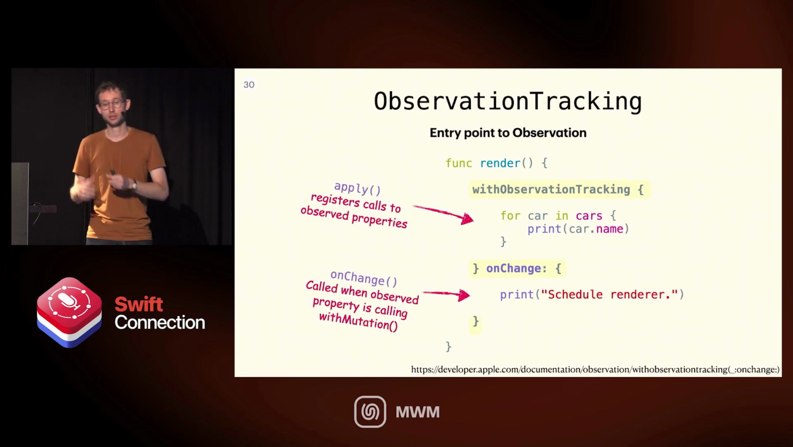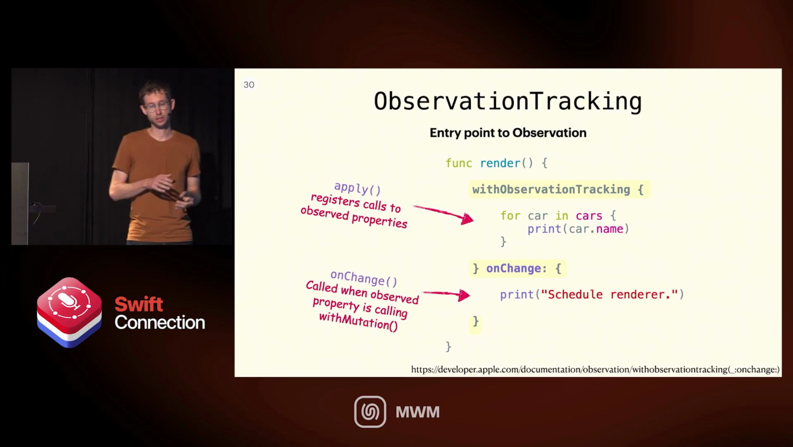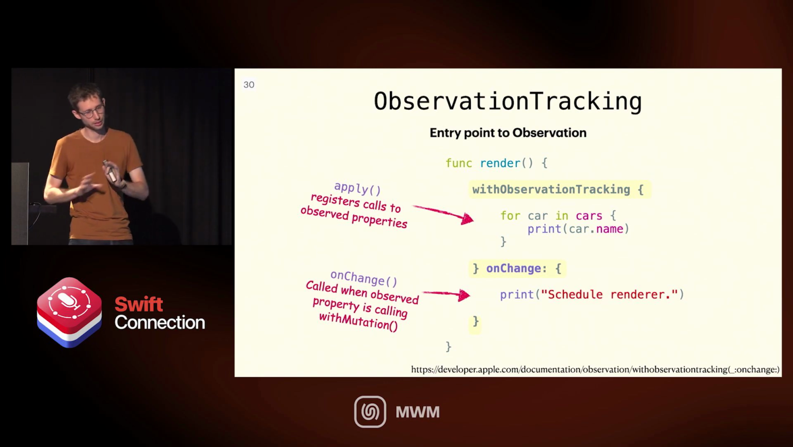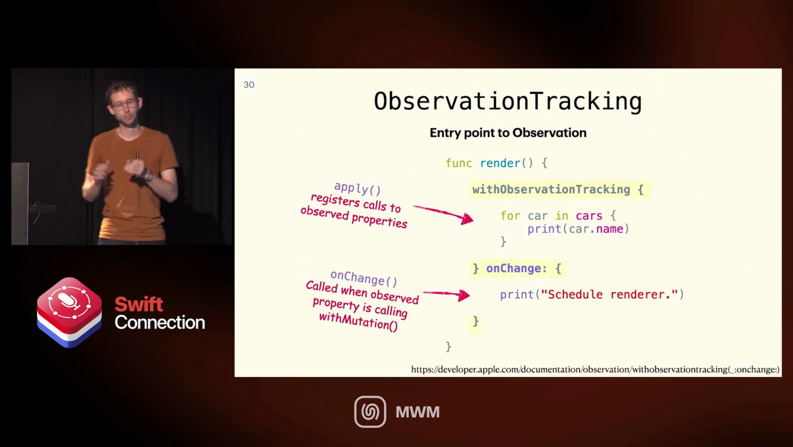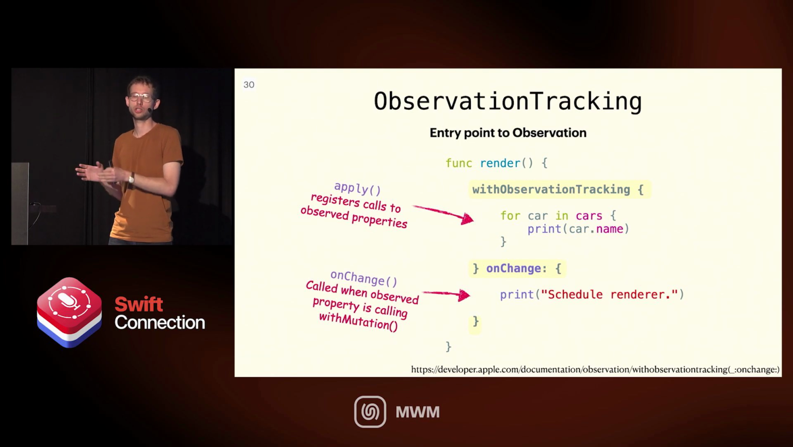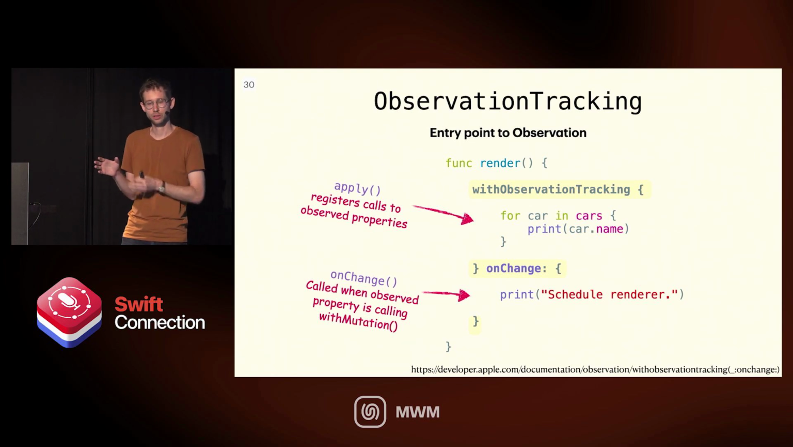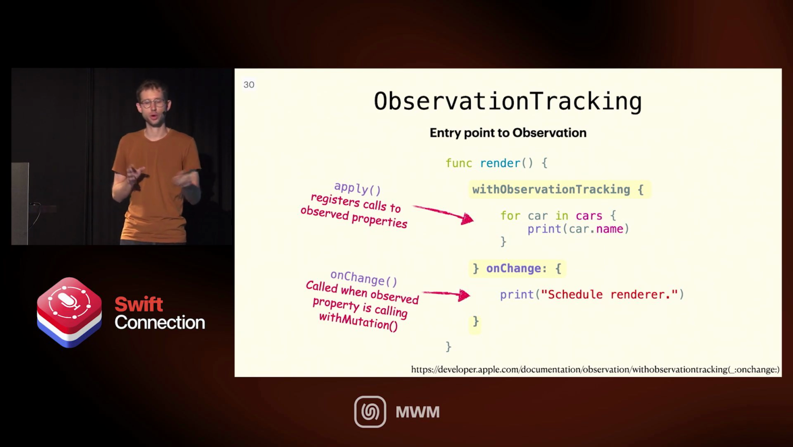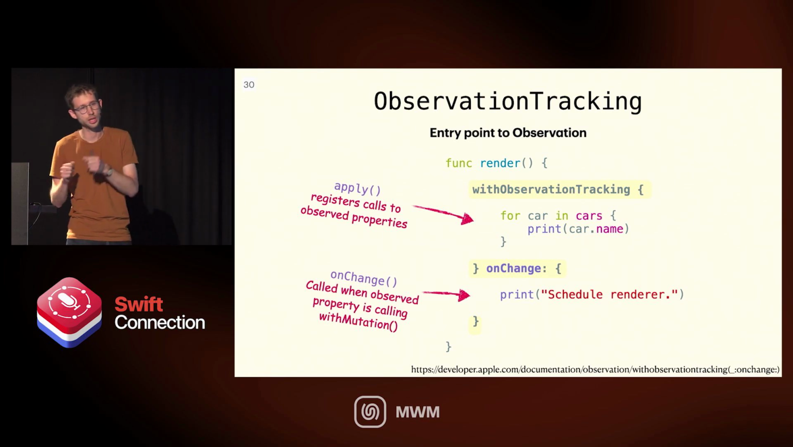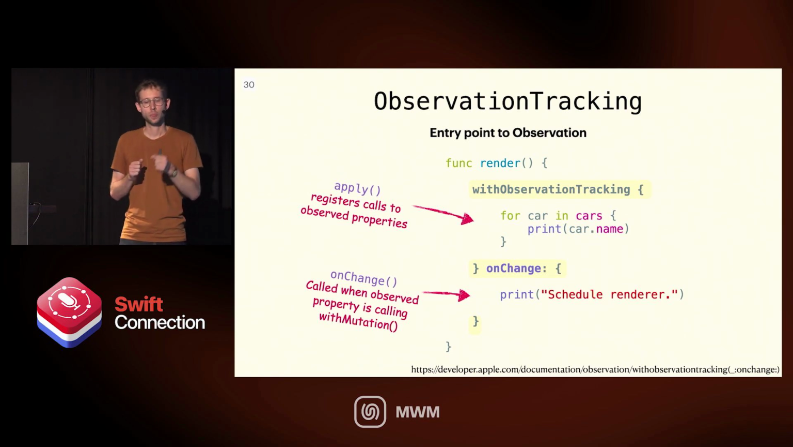Observation tracking is the main entry point into the framework, and let's imagine that it has mainly one public global function, which is called with observation tracking on change, and it takes two things. It takes an apply closure and an on change closure. The apply closure is where we register anything we care about, right? In this case, we are iterating some cars, and for each car, we want to print the name. The fact that we call .name calls the getter and registers that we care about the name. And then when the name changes, the on change is what's called, and we print, do whatever.